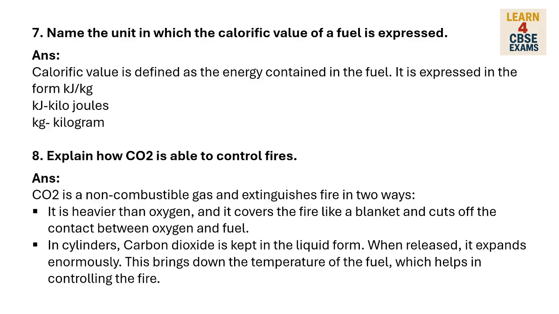8. Explain how CO2 is able to control fires. CO2 is a non-combustible gas and extinguishes fire in two ways. It is heavier than oxygen, and it covers the fire like a blanket and cuts off the contact between oxygen and fuel. In cylinders, carbon dioxide is kept in the liquid form. When released, it expands enormously. This brings down the temperature of the fuel, which helps in controlling the fire.